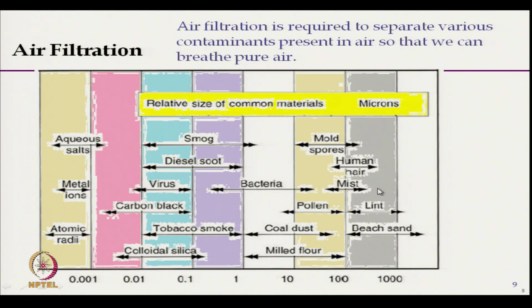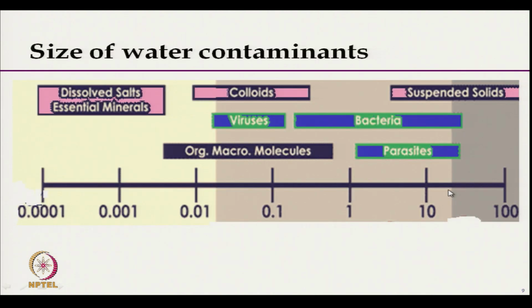Similarly, human hair, mist, lint, pollen. So, these are the different particles which we need to separate from the air to purify it, to get the pure air. As far as water contaminants are concerned, similar dimensions are there, like bacteria and virus ranging from 0.01 to 1 micron, bacteria is around 1 micron, and parasites. So, these are the different particles.